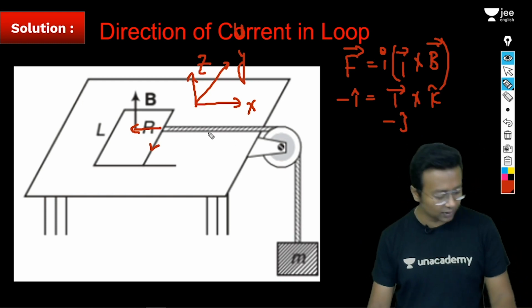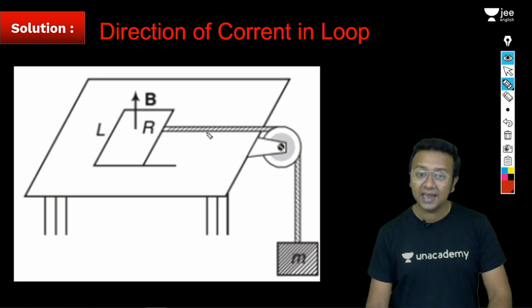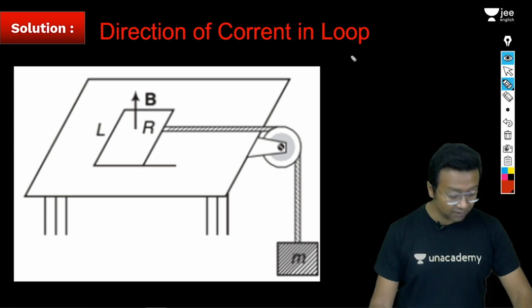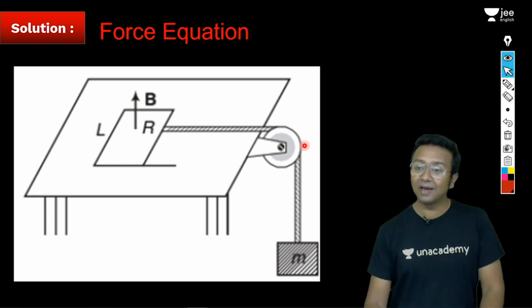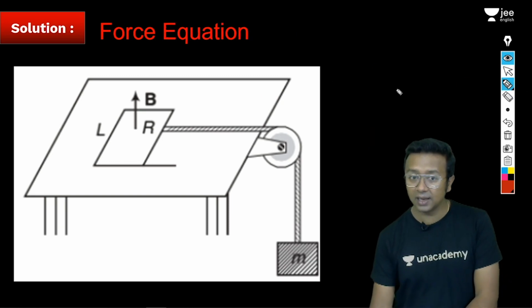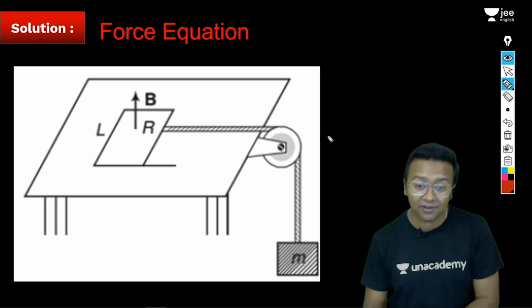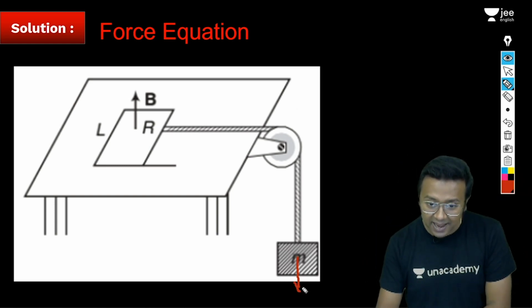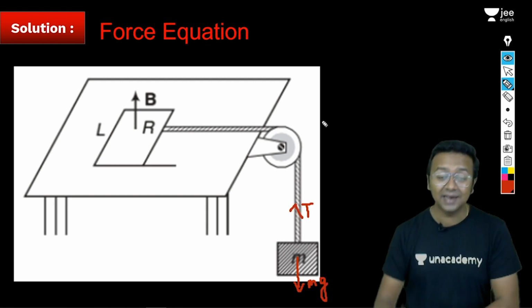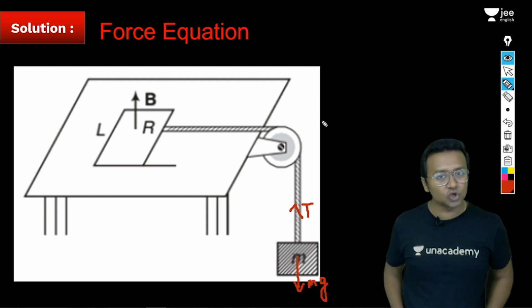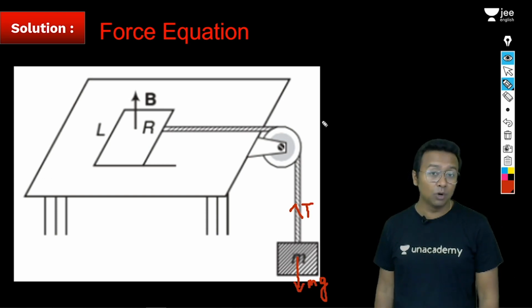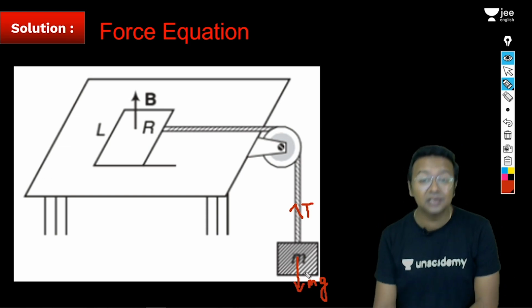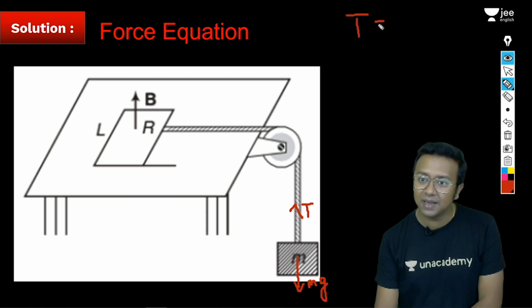All right, let's move ahead to the next part, where we will finally see the force equation and calculate the value of the terminal velocity. So far all good. Look at the force equation. The mg was acting in the downward direction and tension is in the upward direction. This entire setup is moving with a terminal velocity, so there is no acceleration. If the acceleration is 0, the net force acting on the system will be 0. That means this block also experiences no acceleration, so I can say tension will be equal to mg.